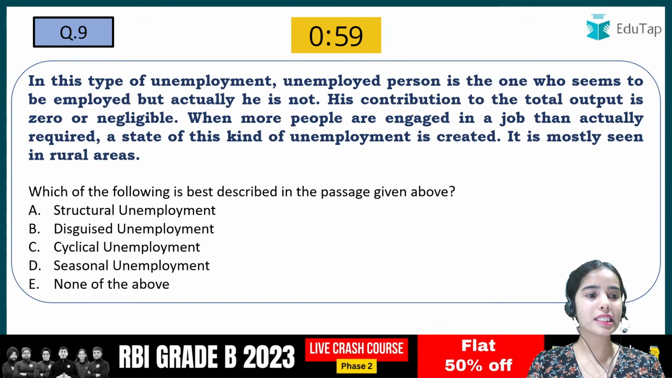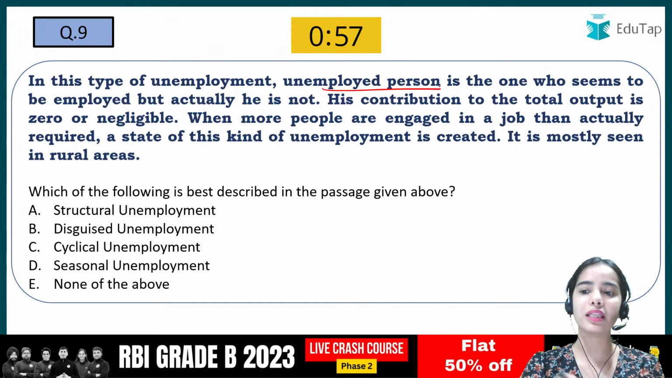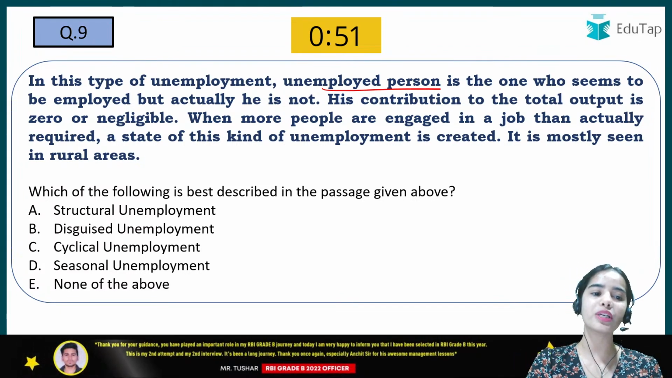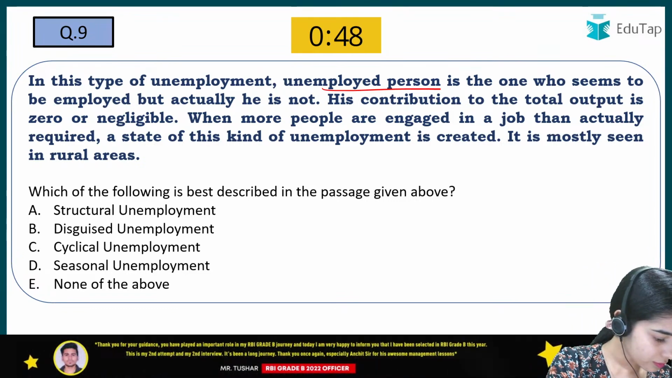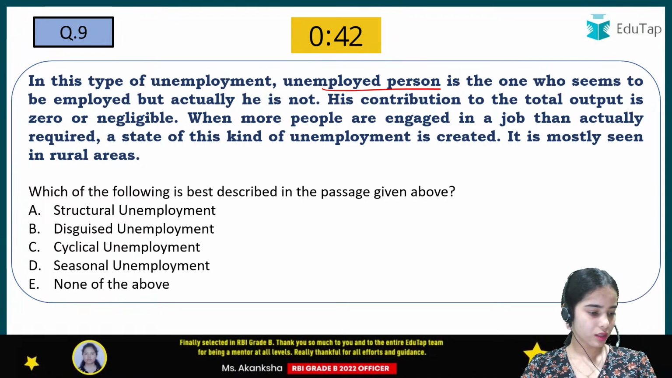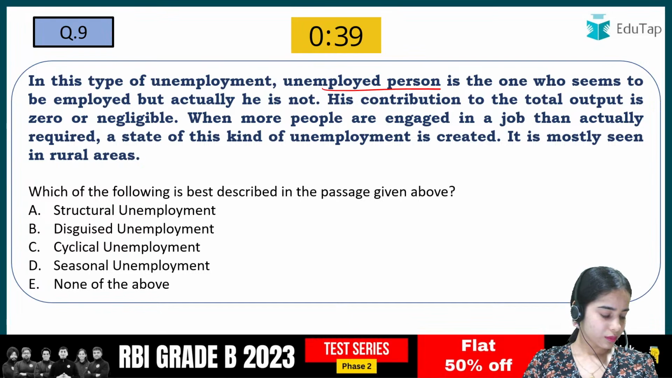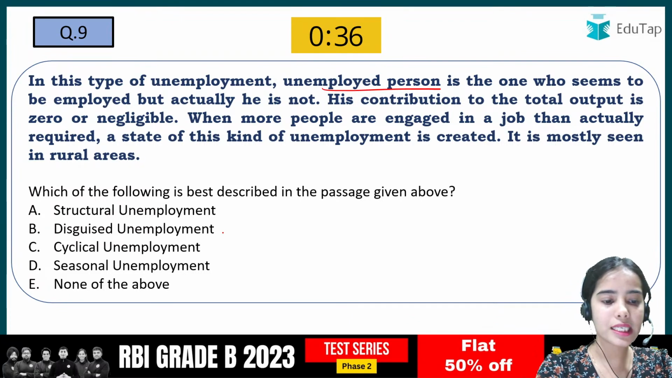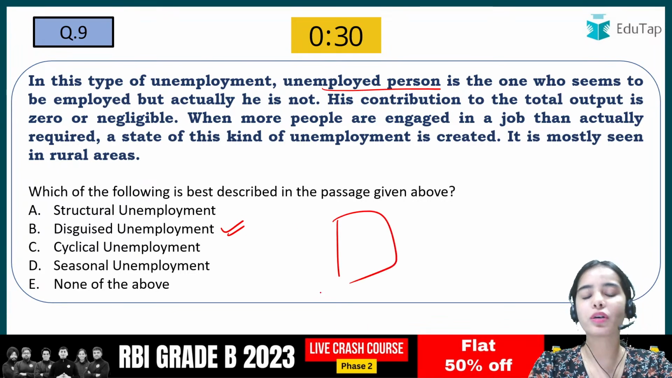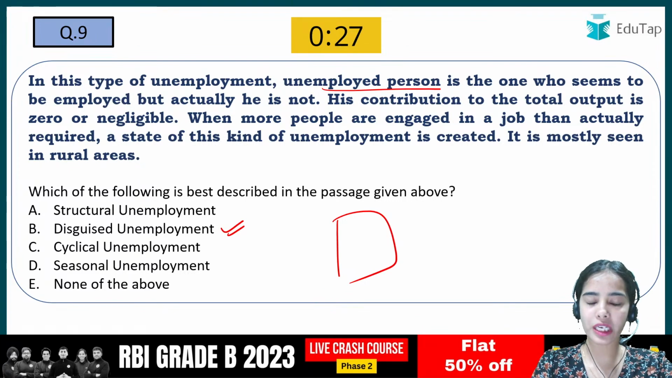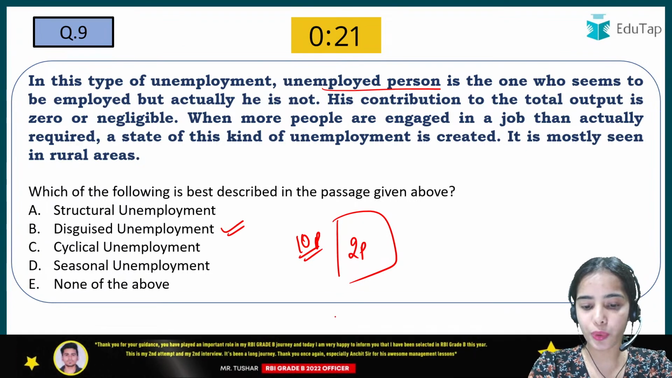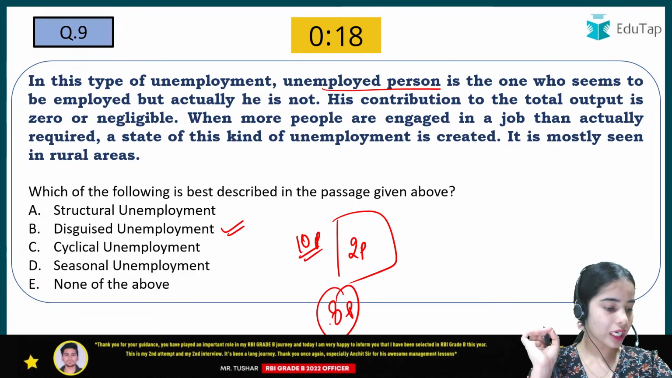Okay, now next is, in this type of unemployment, the unemployed person is the one who seems to be employed but actually he is not. His contribution to the total output is zero or negligible. So which one is it? Yes, here the answer is disguised unemployment. Okay, so disguised unemployment is the type of unemployment where you seem to be working but you are not actually contributing in the production. So if 10 people are working in the field where only 2 people are required, you can understand that there are 8 people that are actually disguised unemployed.